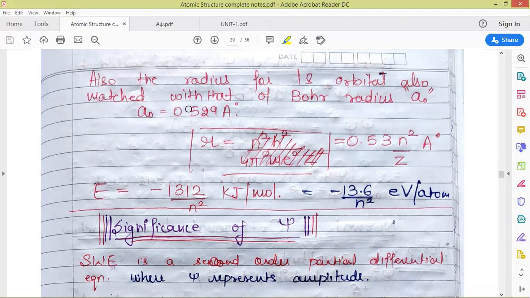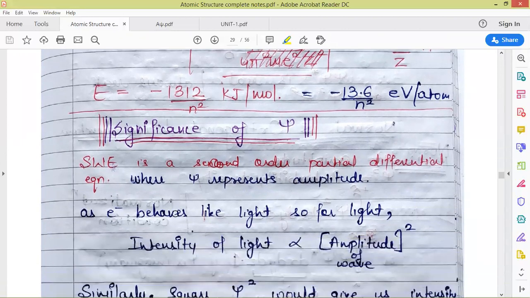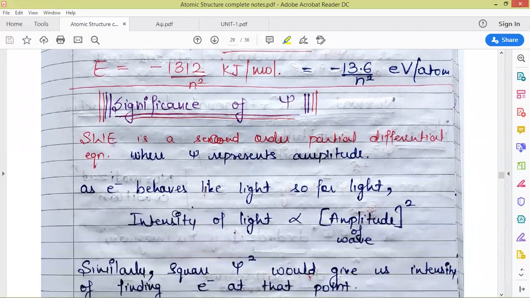He also proposed the radius of the first orbit to be 0.53 angstrom, and the radius was given by this formula. The derivation for the radius and energy based upon the Schrodinger wave equation is not in your syllabus. I have already discussed the derivation of the formulas for these two things based upon the Bohr atomic model. You can memorize that. That is simpler in comparison to the method used by Schrodinger for the derivation of these formulas.